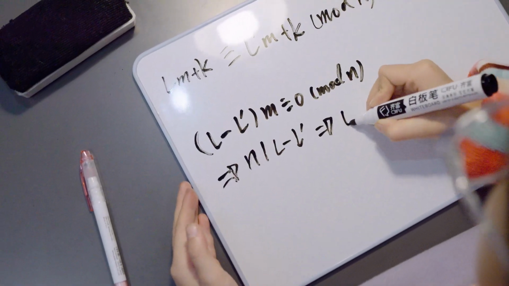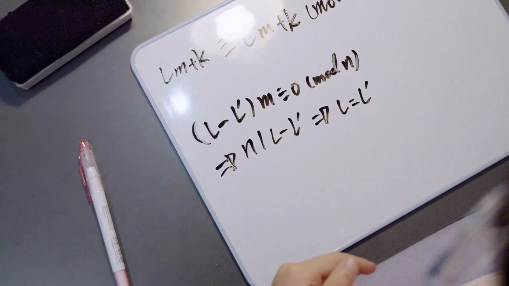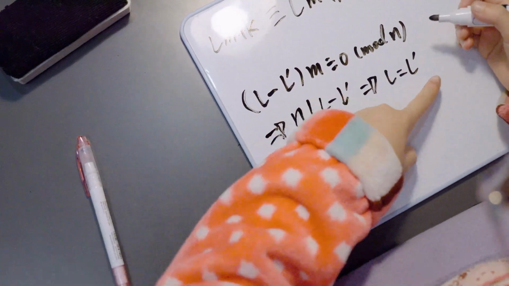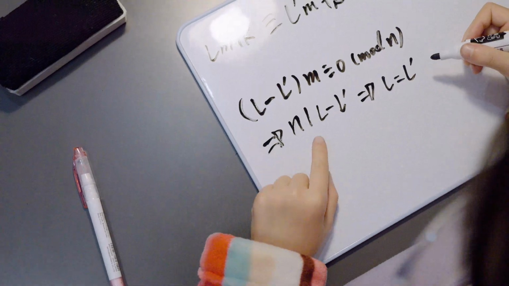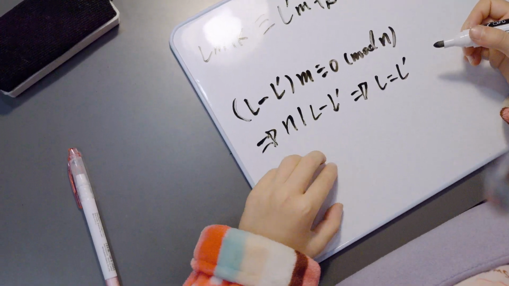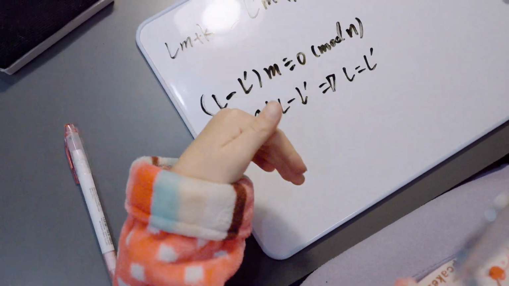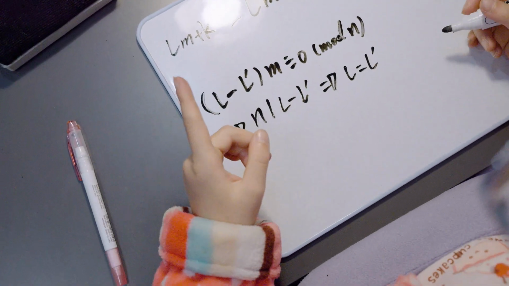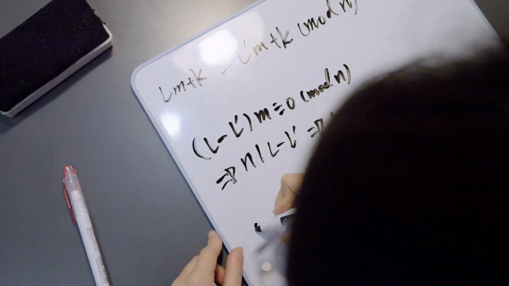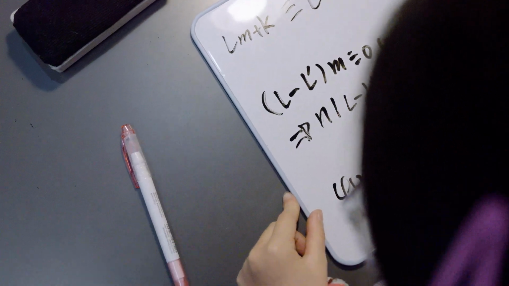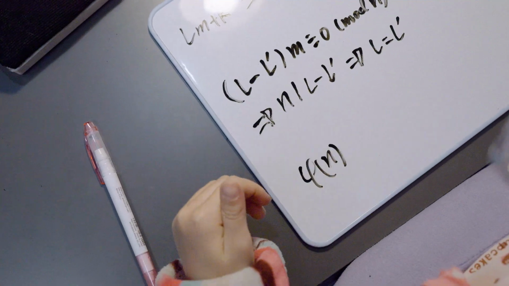So that means l is equal to l dash. That tells us that in each column, there is only one number that is not co-prime with n. So that means there are phi of n numbers in each column that are co-prime with n.